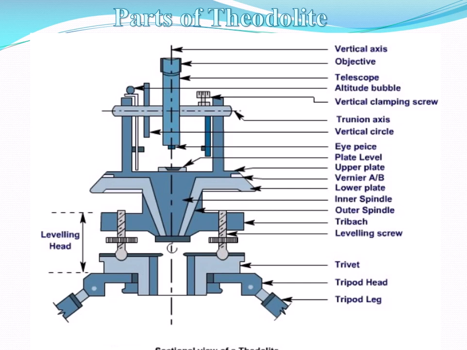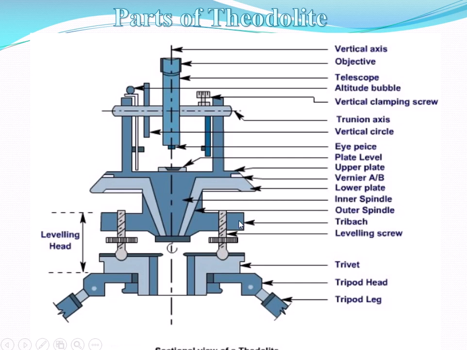Then in the next step we place the bubble tube exactly perpendicular to the previous position, and the remaining screw we rotate in the clockwise or anti-clockwise direction so that the bubble gets centered. In this way we can easily perform the leveling work with the help of the leveling screws.